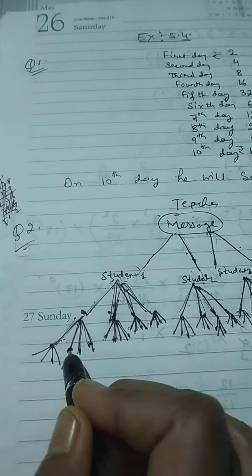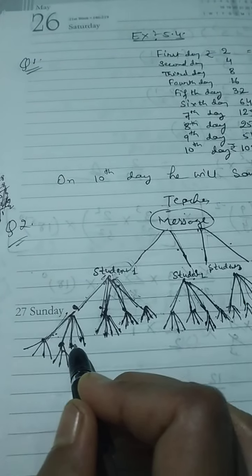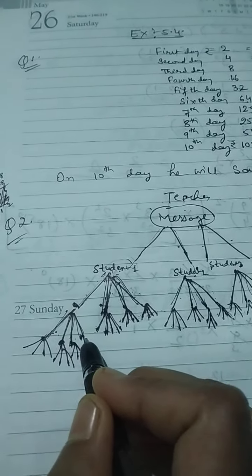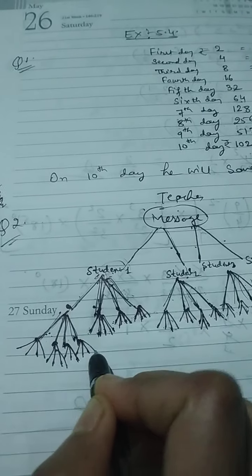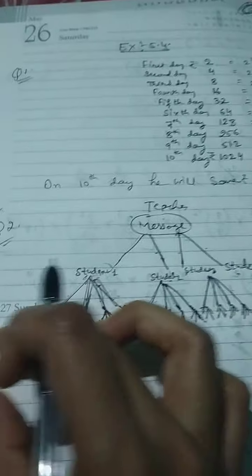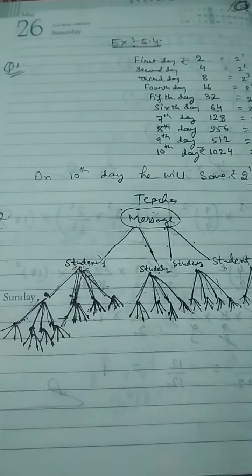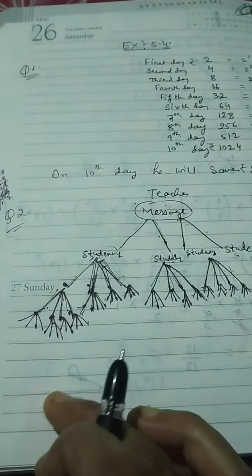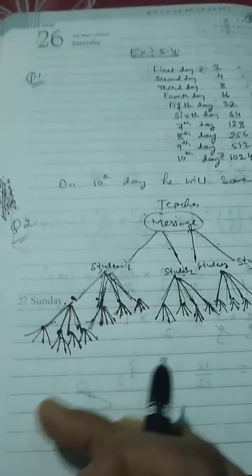This student will give to the other 4 students. This student will give to the other 4 students. He will also give to the other. Similarly, he will give to the 4. Similarly, this will go on for the fourth round also. And again for the fifth round also, each student will give to the other 4 students.